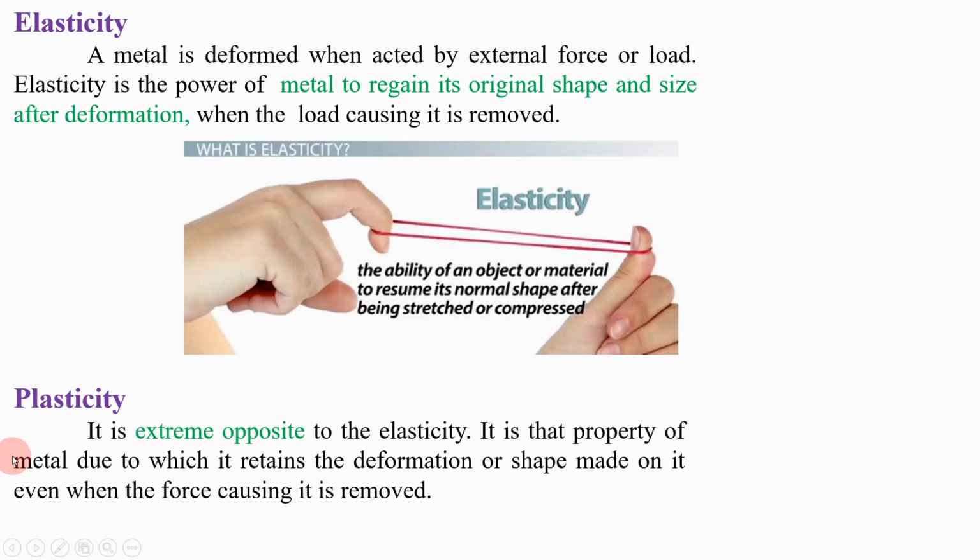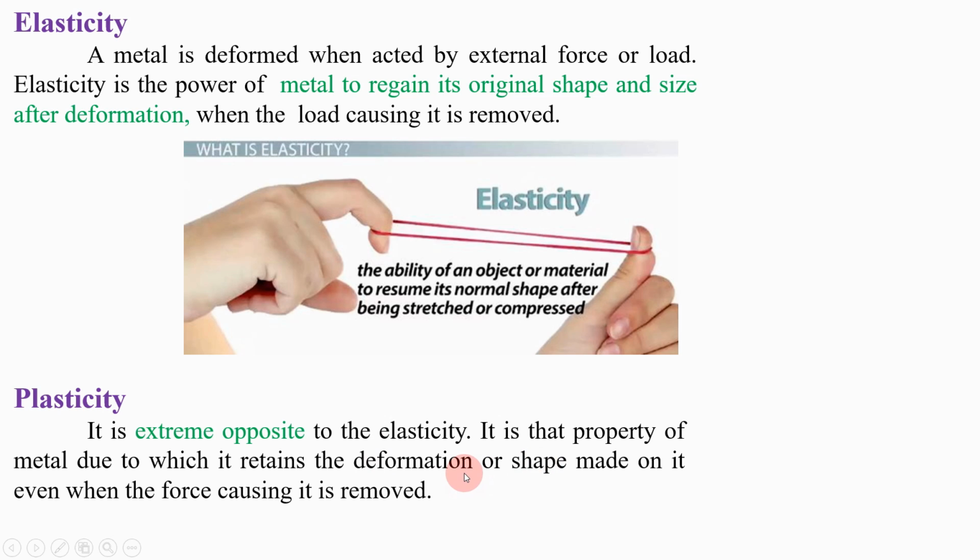It is that property of metal due to which it retains the deformation or shape made on it even when the force causing it is removed. Retains means it holds the deformation. Deformation, you know very well, is the change in shape and size of the material because of externally applied load.